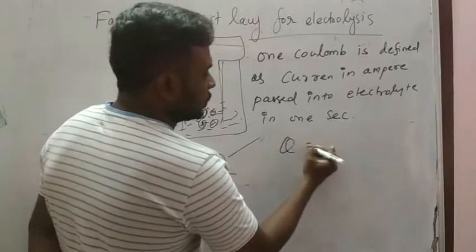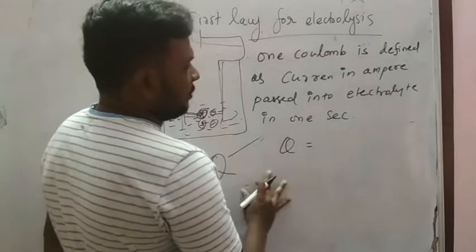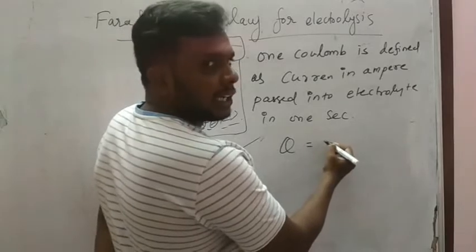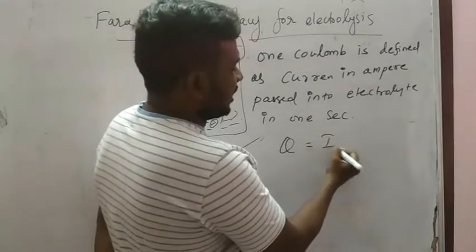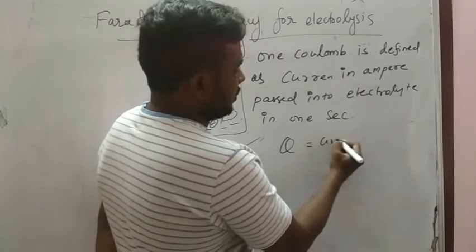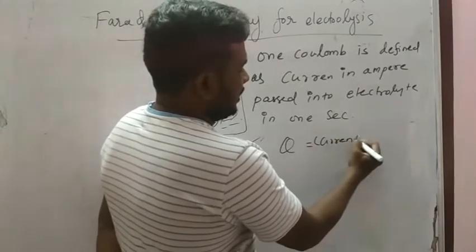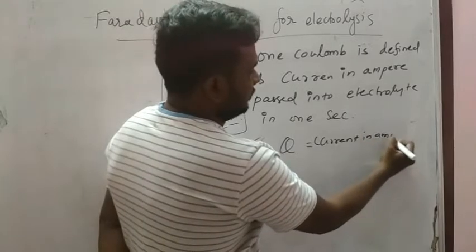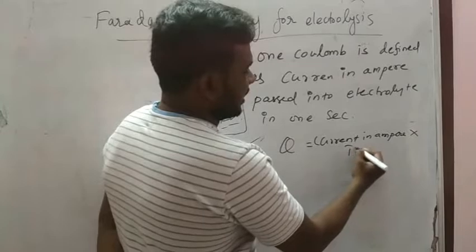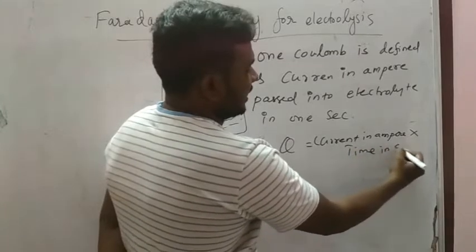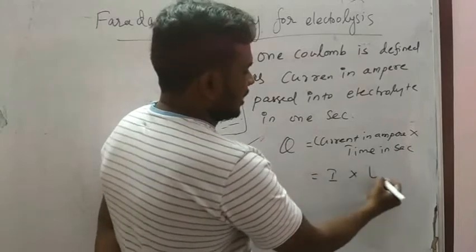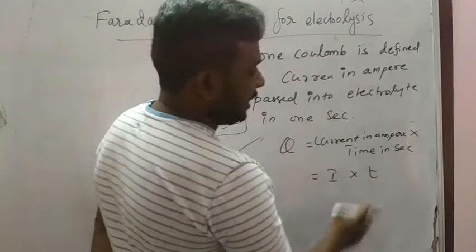Then Q is equal to what? Current in ampere, which I have taken as I, into time in seconds, which I have taken as T. Then Q equals I into T.